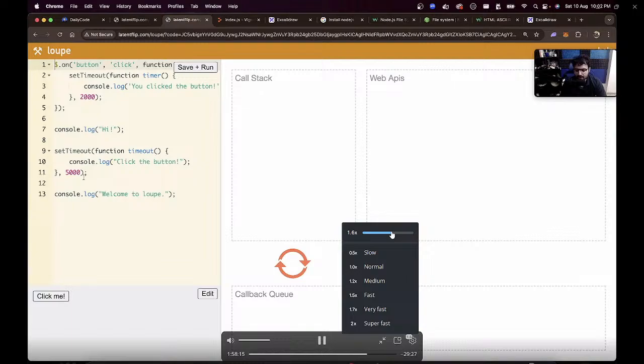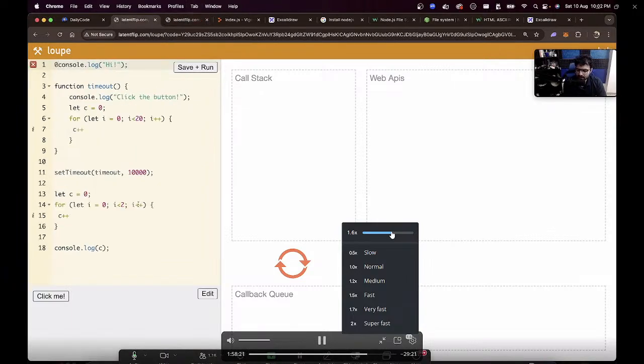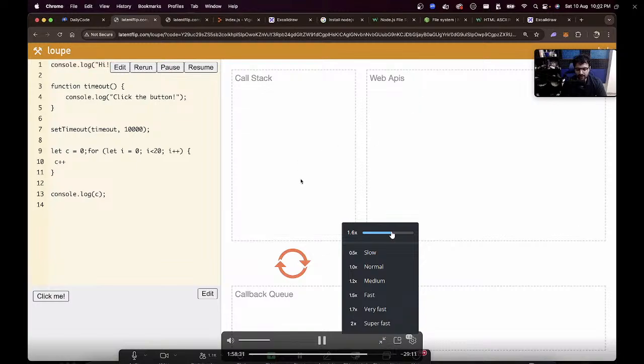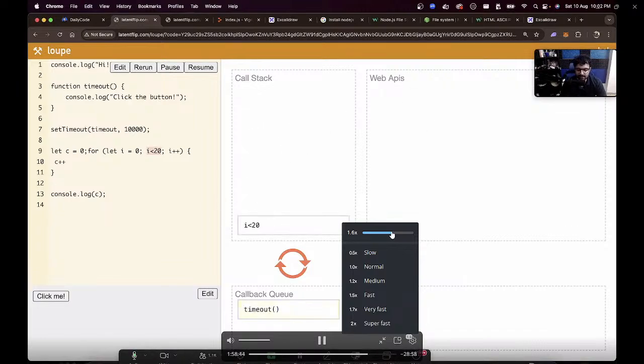If you open the flip, this expensive operation runs independently, and the for loop runs independently. So even though an expensive operation is running here, the clock is also running parallelly. This is running on a separate thread. So it will not first wait for 6 seconds and then wait for another 5 seconds. This is waiting in the callback queue now. Whenever this becomes free after 6 seconds, it gets pushed over here.